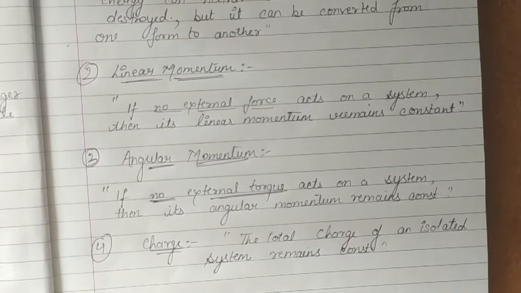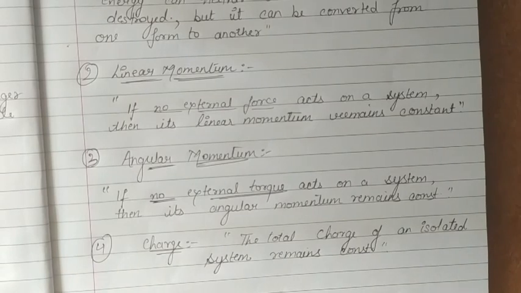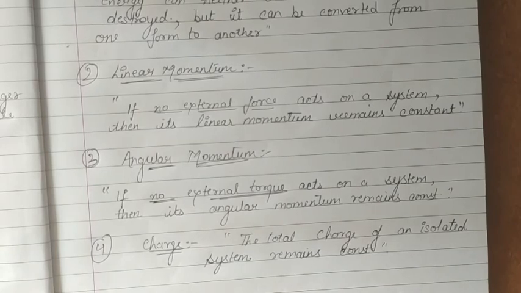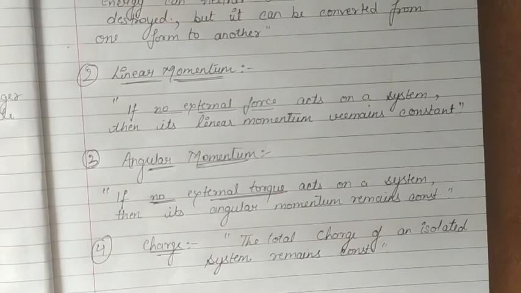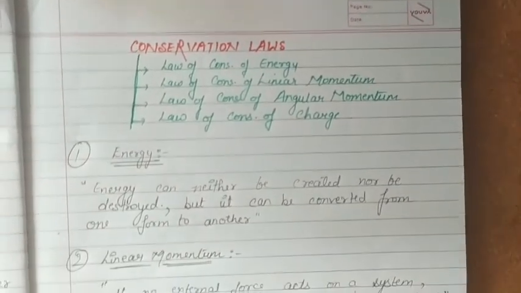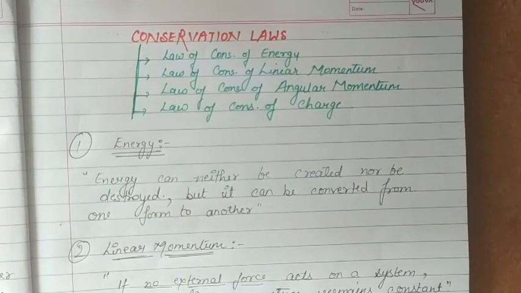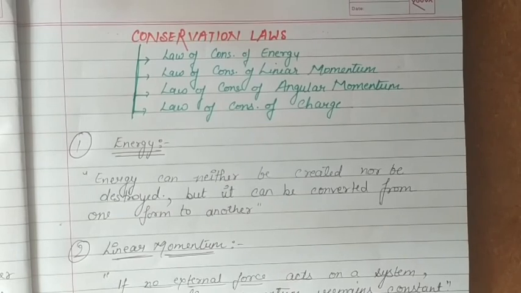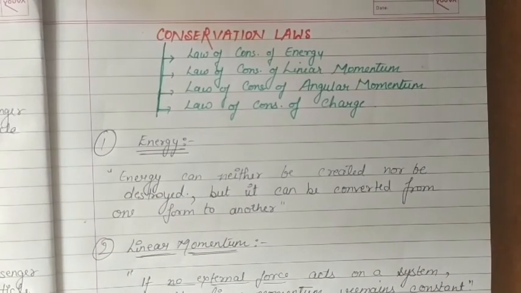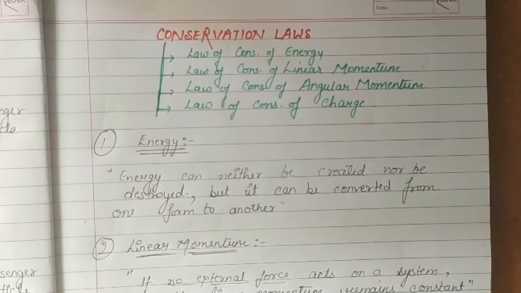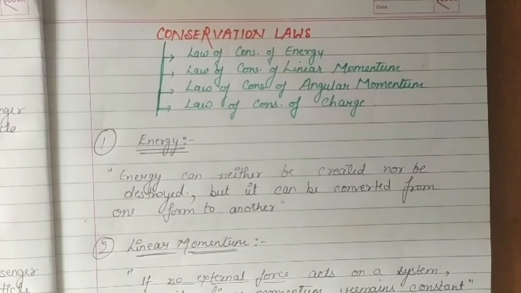Okay, so in this chapter we have covered what is science and what is physics. We studied both of these things, and after that we studied the fundamental forces acting in nature, and further we moved to the conservation laws. So this was all about chapter number one, the physical world, from class 11th. I hope you all get the concept of physics, or the idea about what we are going to study from chapter number 2, or what we are dealing with in physics.